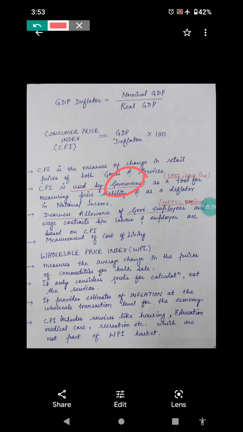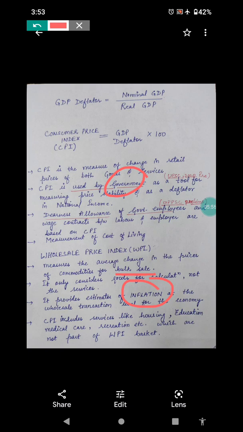This is the point of difference, and this was also a question in an examination, I don't remember right now. So wholesale price index measures the average change in the prices of commodities for bulk sale. It only considers goods for calculation and not the services. It provides estimates of inflation at the wholesale transaction level.